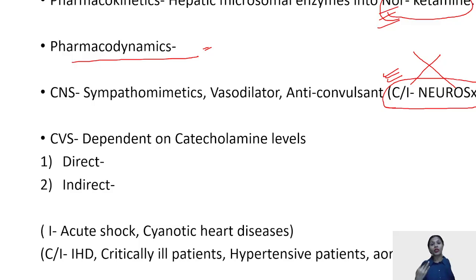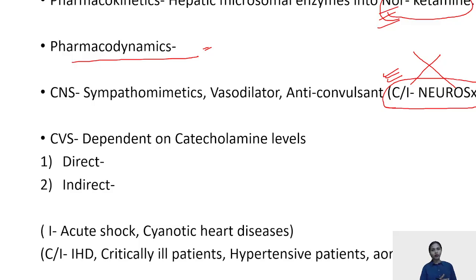But for example, the patient comes in shock. This case that has been given to you, if I repeat the very first case that I gave you about the 21-year-old boy, if suppose that patient was specifically mentioned to be in shock, then you cannot give propofol, it is going to decrease everything. You cannot give thiopentone, it is contraindicated in shock patients. So in those patients, ketamine is the drug of choice if there is hemodynamic instability. Okay, so for CNS, it increases everything, but still it has anticonvulsant property and is not contraindicated in neurosurgeries.